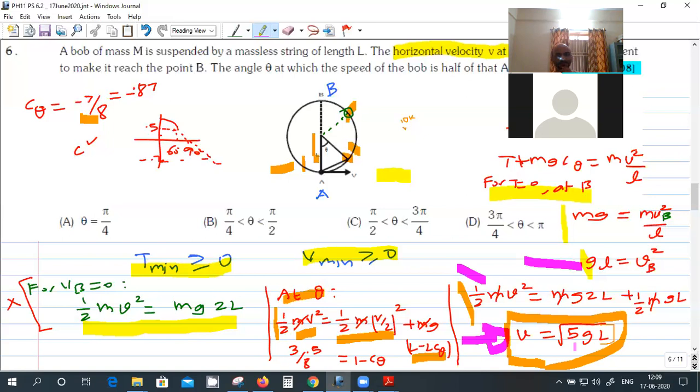Okay, your mic is off. Okay, sir. Your mic is going off. So from this, the velocity is okay, right? Square root of 5gl. Or you want to use WhatsApp audio?